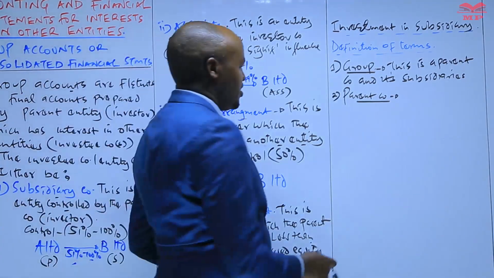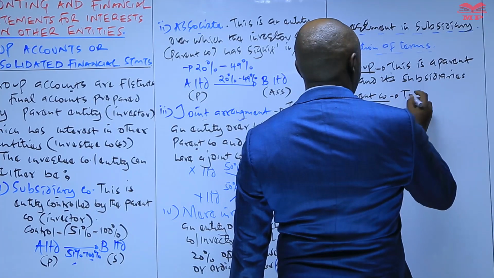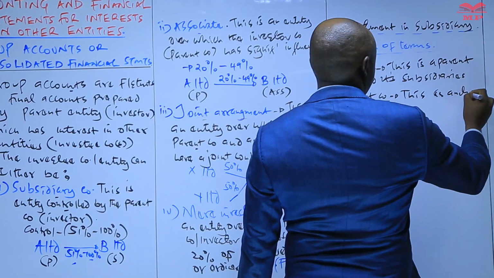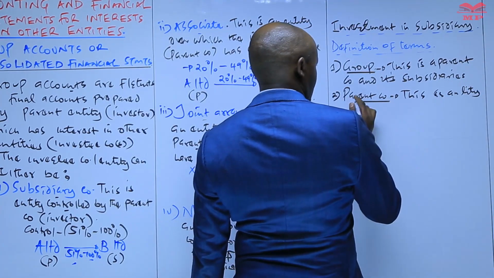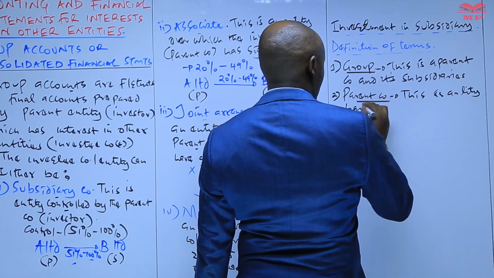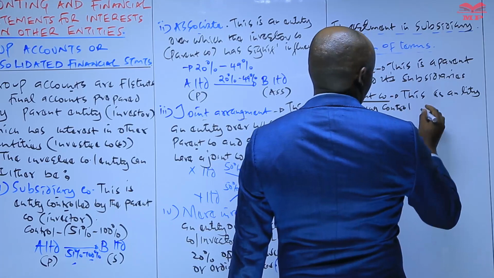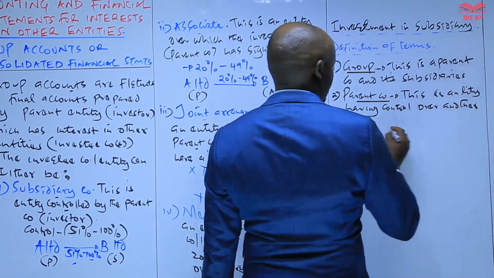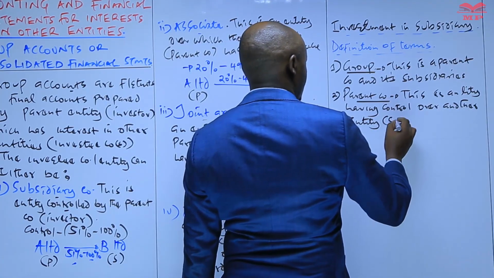By acquiring what? Shares. But in this case, we can say that the parent entity is an entity having control over another entity which is now known as a subsidiary.